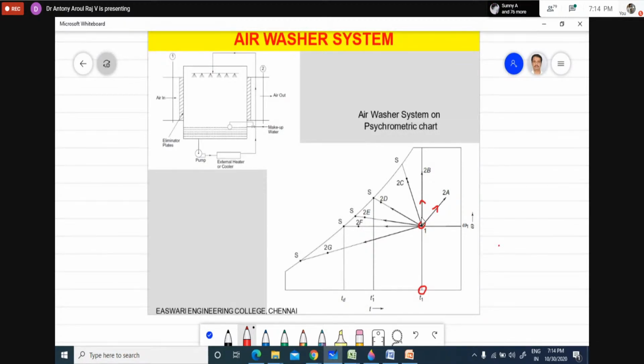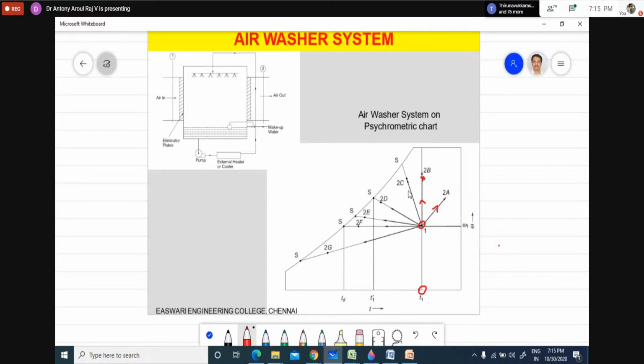Because of that, humidification will be taking place at a constant temperature. Here the specific humidity will be W1, here it will be W2B. That means at a constant temperature we are humidifying. This is isothermal humidification.